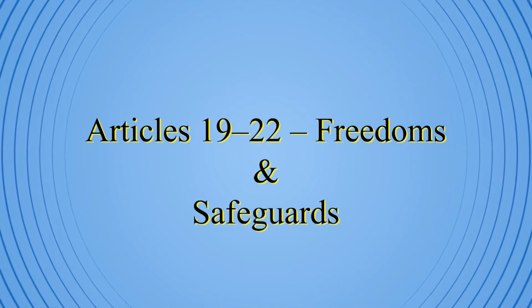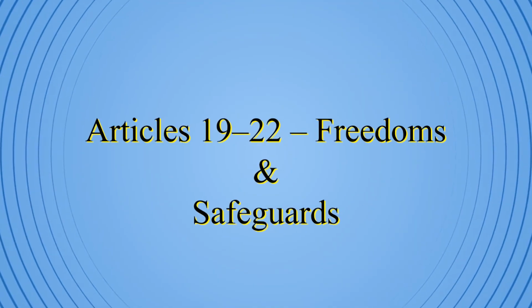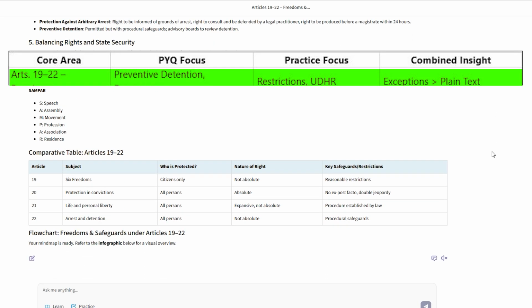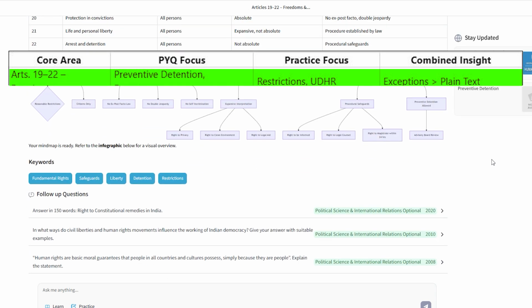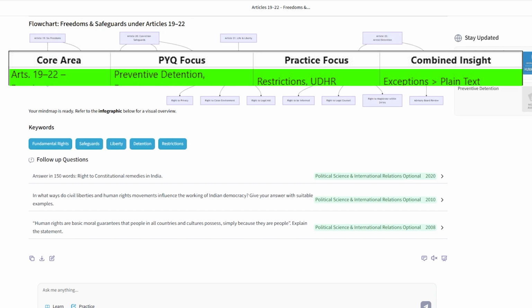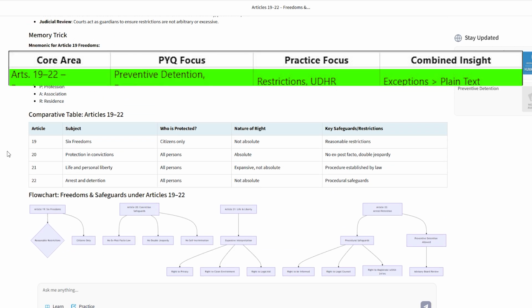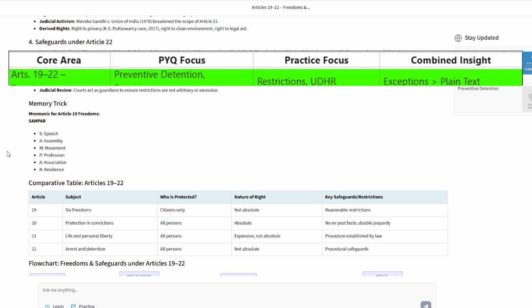Article 19 to 22, Freedoms and Safeguards. UPSC rarely asks about freedom directly. It focuses on exceptions, preventive detention, emergency suspension. Your tip here is to expect assertion reason type questions.